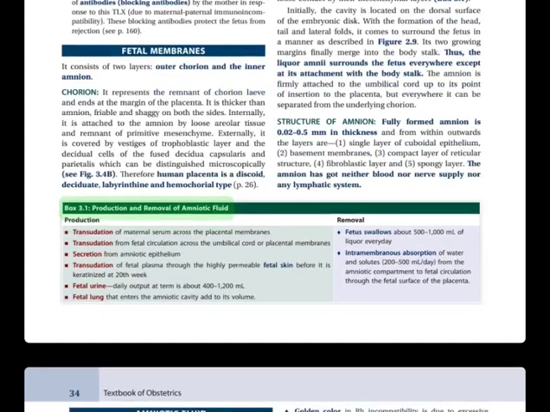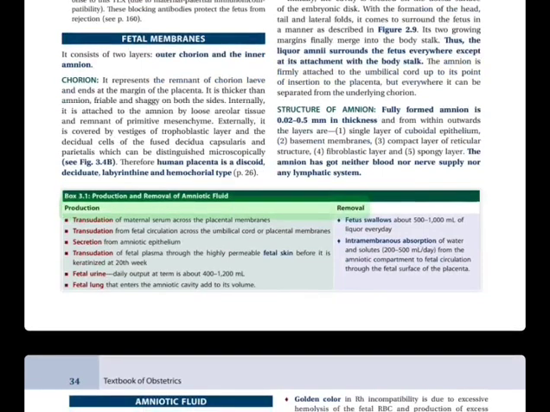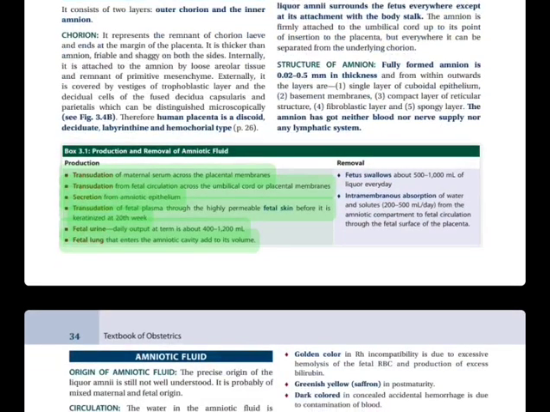Box 3.1. Production and removal of amniotic fluid. Production: Transudation of maternal serum across the placental membranes. Transudation from fetal circulation across the umbilical cord or placental membranes. Secretion from amniotic epithelium. Transudation of fetal plasma through the highly permeable fetal skin before it is keratinized at 20th week. Fetal urine.